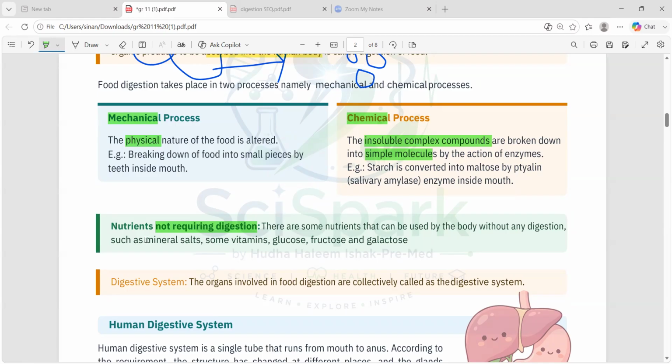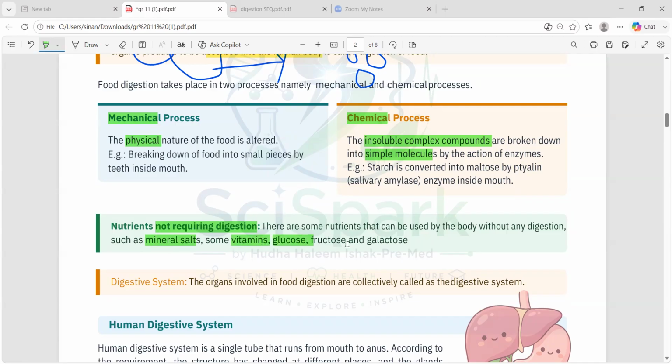Digestion. So we have the mineral salts. Mineral salts can be potassium chloride, and then we have the ammonium ions and stuff. All these are salts. If an acid and base join together, they can form a salt. And then we have some vitamins, not all the vitamins, only some vitamins don't require digestion.